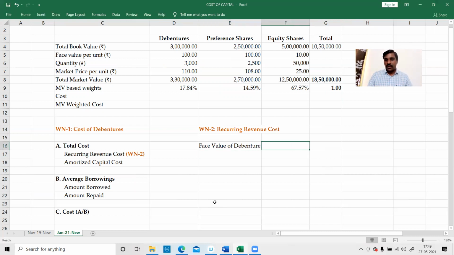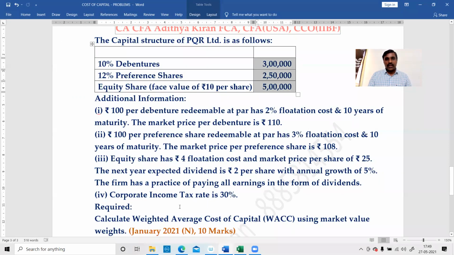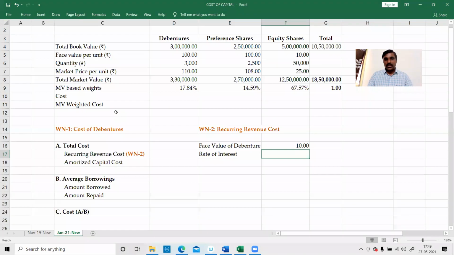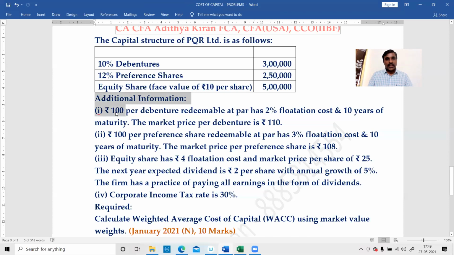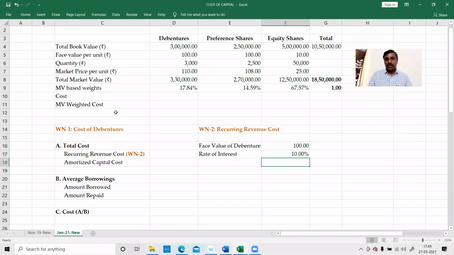How much is the face value of debenture? 10 rupees. Rate of interest, how much? Sorry, the face value of debenture is 100 rupees. Okay, the face value of the debenture is 100 rupees. Rate of interest is 10%.